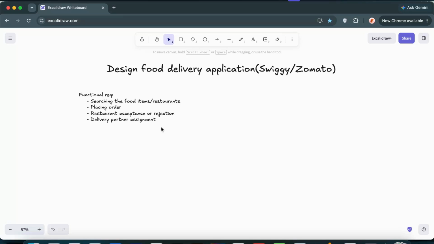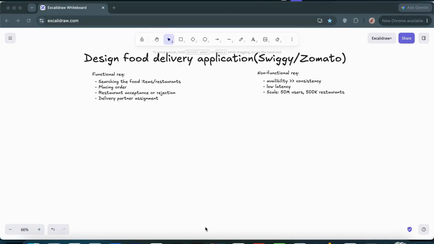The other things are, for payment processing and all, obviously consistency matters, but those things we are not covering right over here in this one. So yes, we can skip them. Let me just quickly note the non-functional requirements as well. Okay, let's start designing the system now.